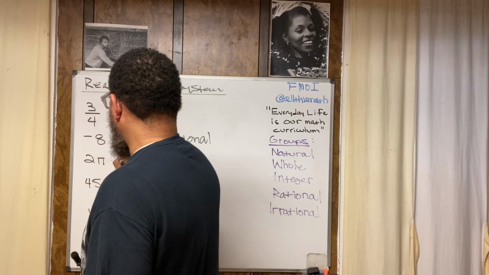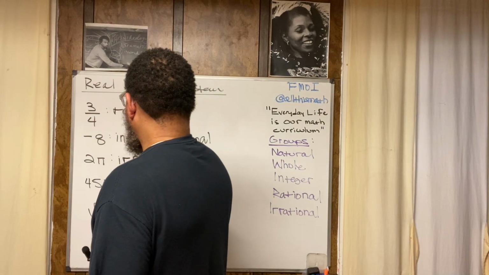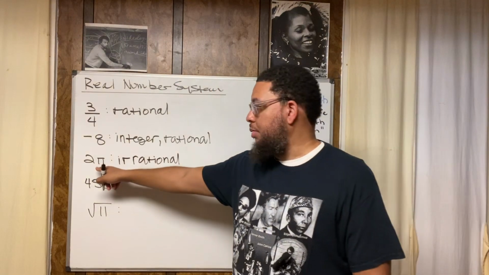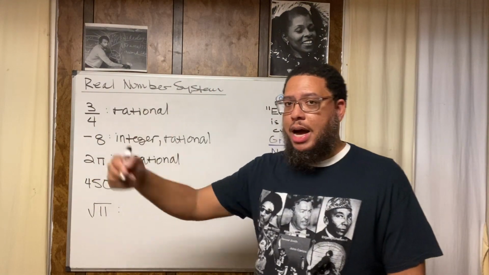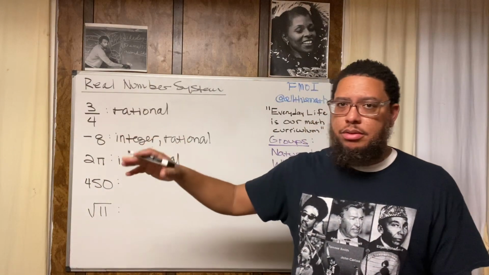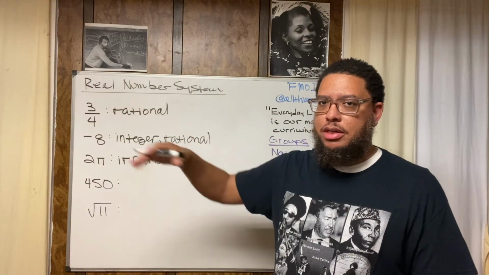So pi is irrational, right? Now, why isn't it rational? Because this decimal that pi represents goes on forever with no pattern. No pattern, right? Just a bunch of random digits after the decimal point.